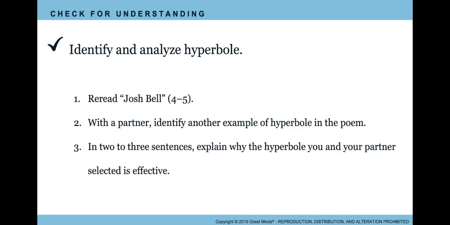Let's take another look at Josh Bell on pages 4 to 5. Now that I've shown you an example of hyperbole in that poem, can you find an example of hyperbole in the poem? Work together with a partner, someone sitting next to you, and write down on your paper another example of Josh being hyperbolic, specifically in the poem Josh Bell. After you write down your example of hyperbole, make sure you write underneath it, what does that hyperbole mean? What did you get from it? And why was it so effective as a form of writing? When you're done, keep listening for the homework for tonight.